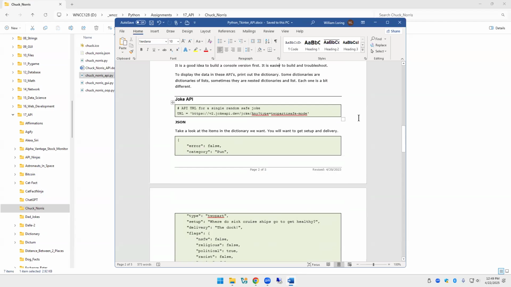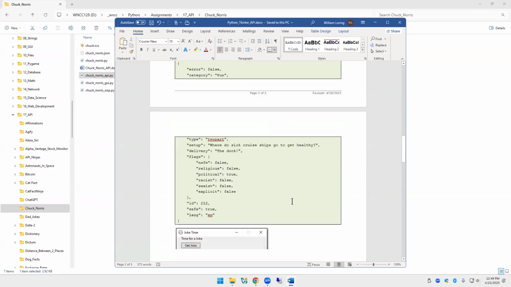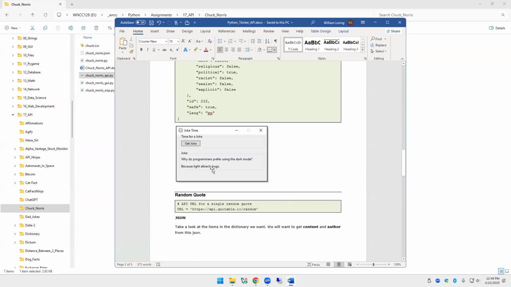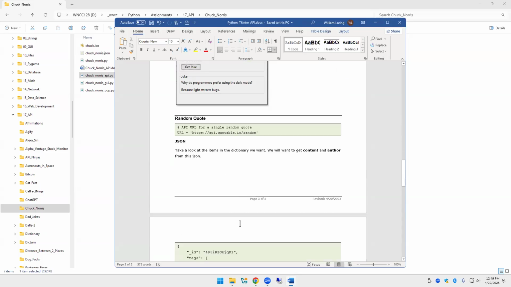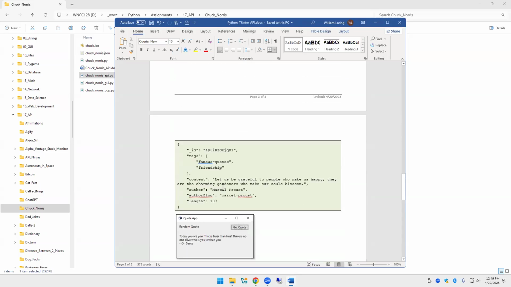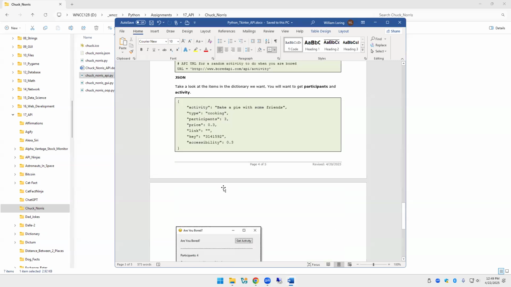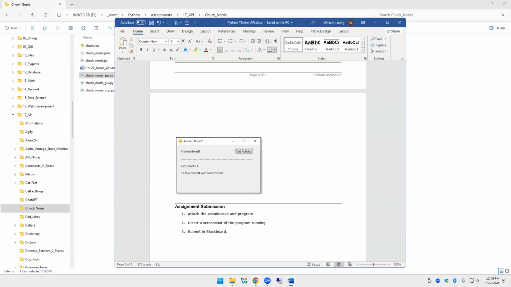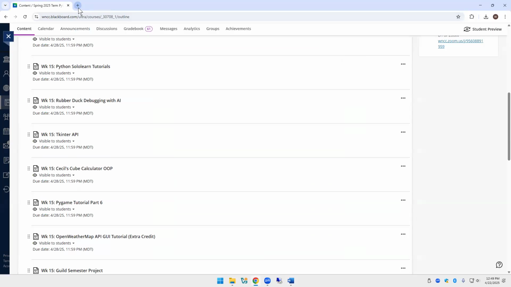This is an example of a joke API. And notice I have safe mode in here so we don't get dirty jokes. Why do programmers prefer using dark mode? Because light attracts bugs. Now you know. Okay, that's only funny if I think it's funny. So these are examples of a couple of them that you can do. You could use these, but it would be better if you just found something that you're interested in.